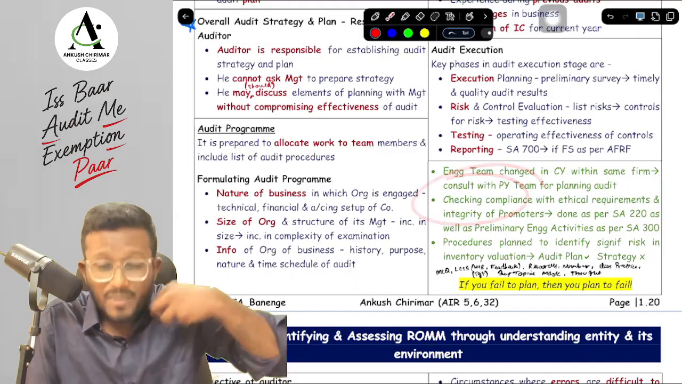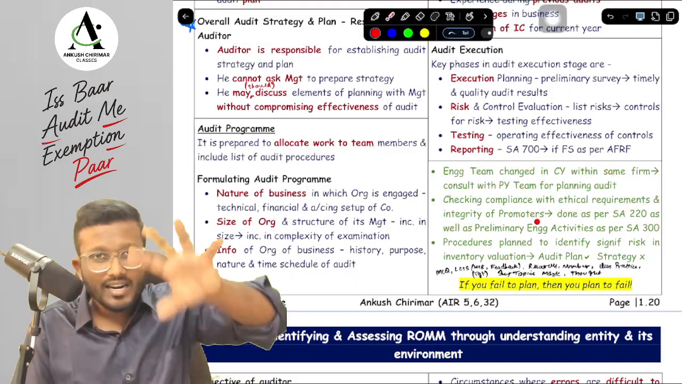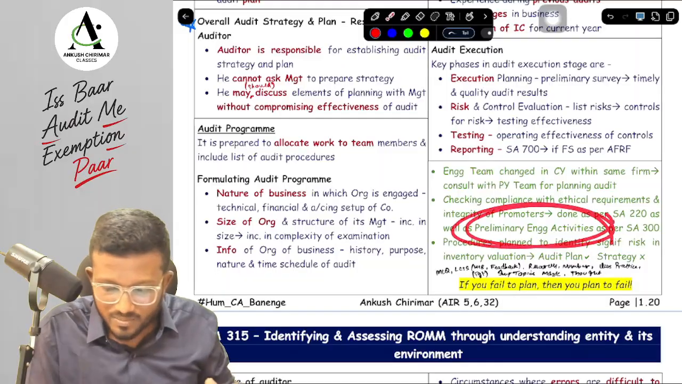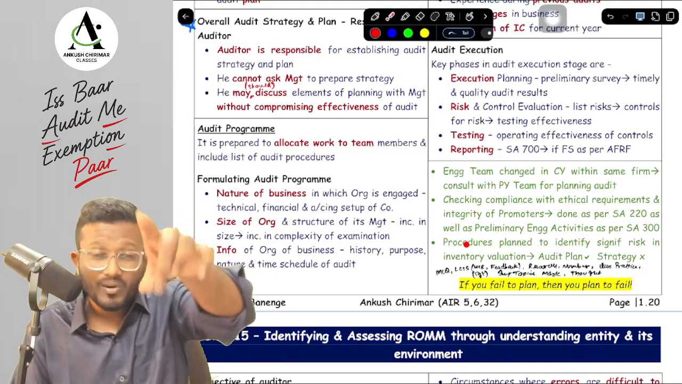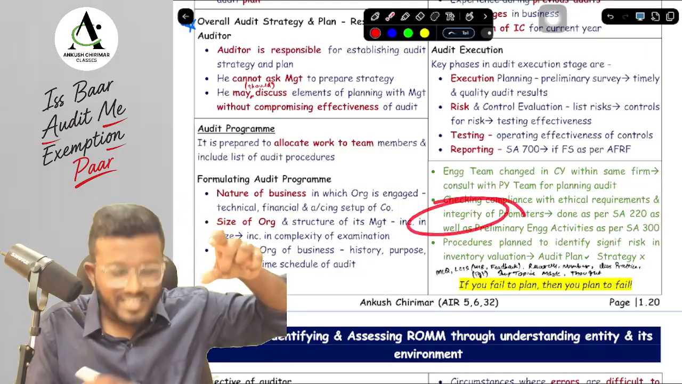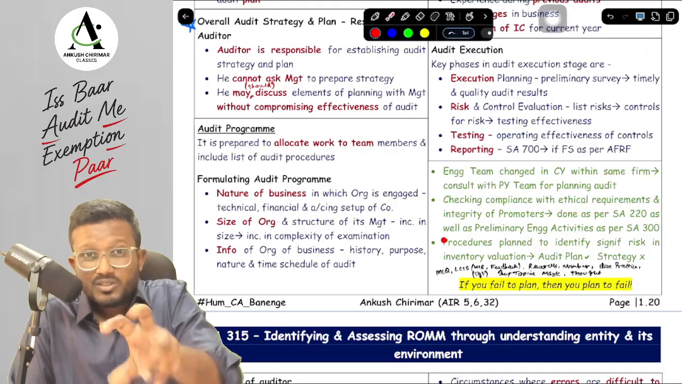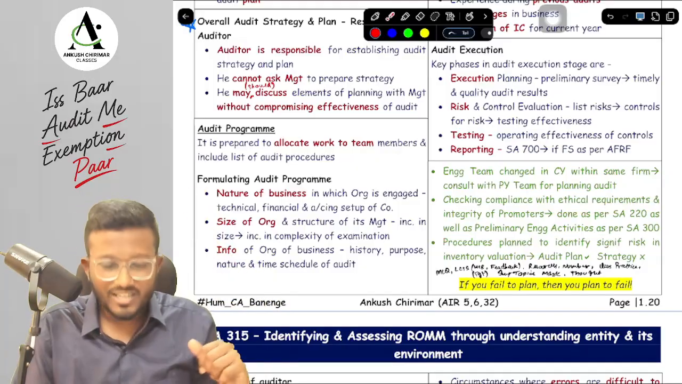When we are checking the compliance with the ethical requirements, with the integrity of promoters, then we are doing it. Obviously, it is covered in your SA 220, but it is also covered in your PEA, that is preliminary engagement activities as per SA 300, because in 300 we told you SA 220 acceptance and continuance, in which integrity is covered, and ethical requirements, here it is. So these two things are covered in SA 300 and SA 220 as well. That's what was asked in your MCQ.